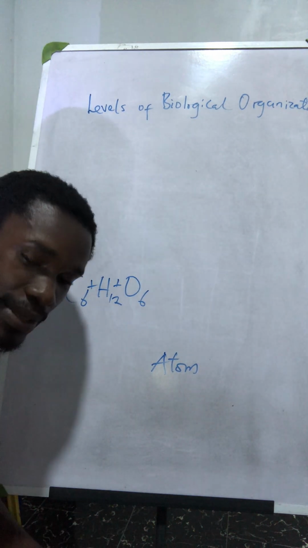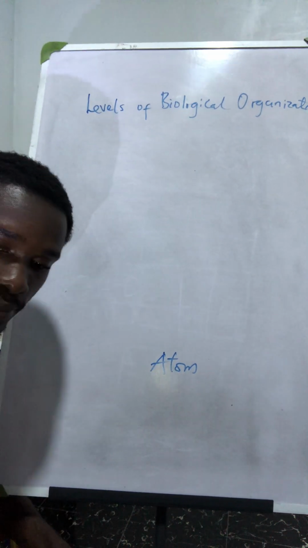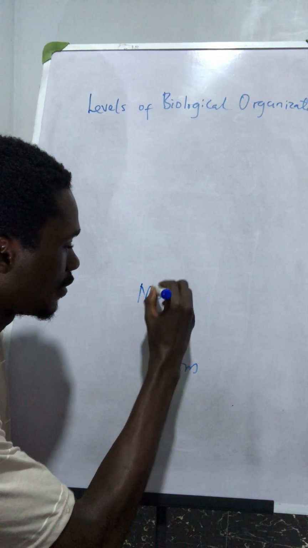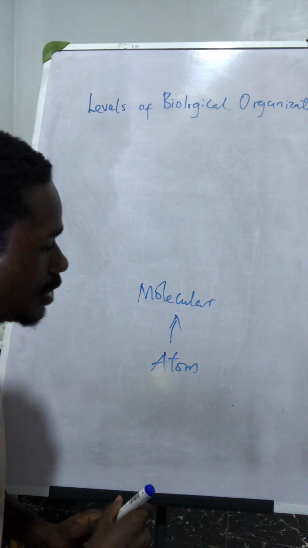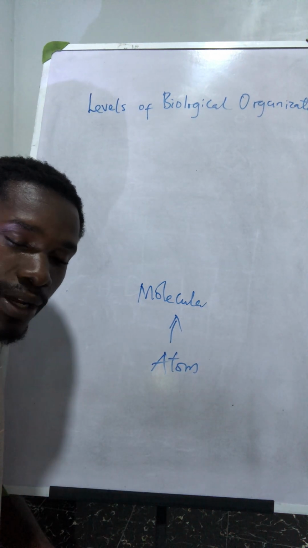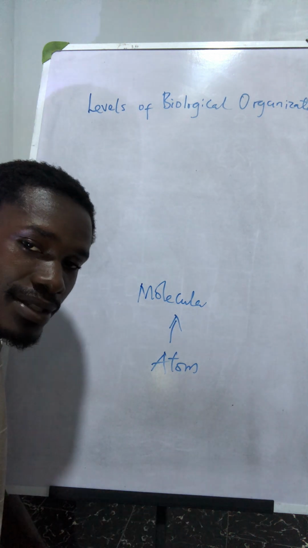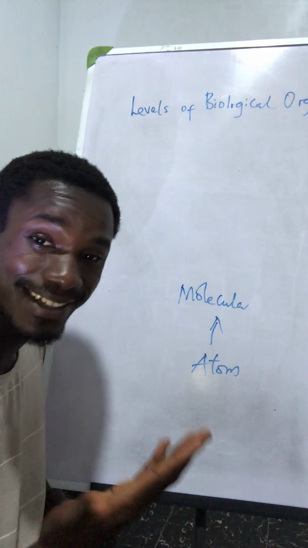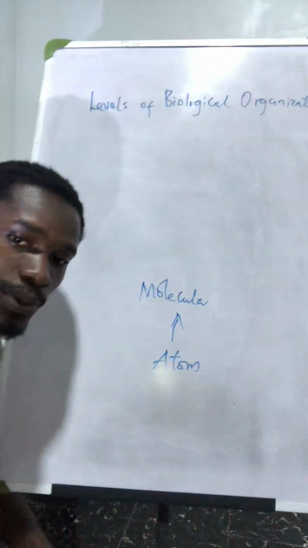And then from the atomic level, we have the molecular level. So the molecular level, let's say the molecule. Here we have the biomolecules, like the carbohydrates, and we also have the nucleic acids. DNA is a biomolecule. Of course, they are very essential for living things.